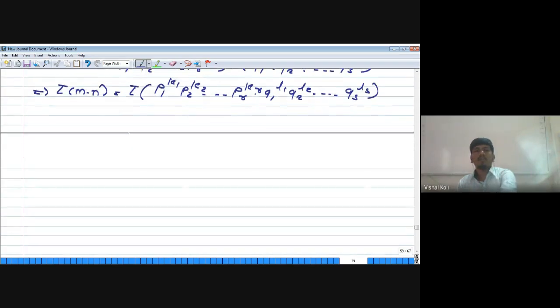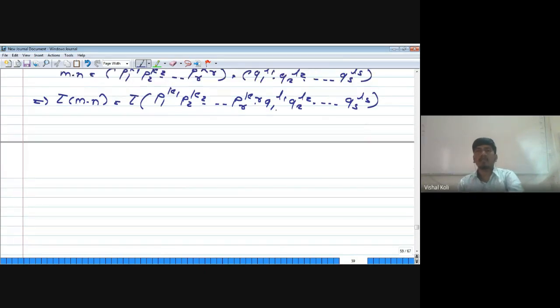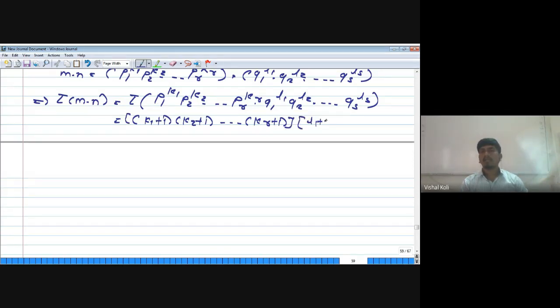But in the last lecture we proved that if n is any integer greater than 1 having prime factorization p1 to the power k1 into p2 to the power k2 up to pr to the power kr, then tau of n is (k1 plus 1) into (k2 plus 1) up to (kr plus 1). As p1, p2, up to pr and q1, q2, up to qs are distinct primes, by that theorem this is (k1 plus 1)(k2 plus 1) up to (kr plus 1), and this is (l1 plus 1)(l2 plus 1) up to (ls plus 1).